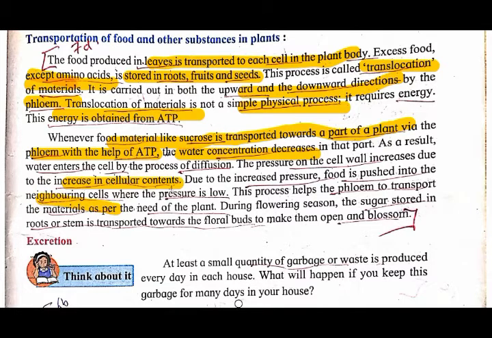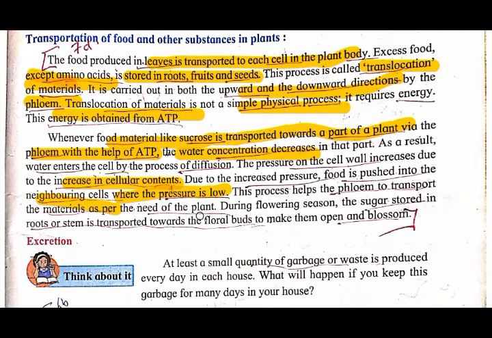Understood? So due to increased pressure, this food is pushed into the neighboring cell. Because the pressure on the cell wall increases due to the food of the phloem, the food is pushed into the neighboring cells. Whereas wherever the pressure is less, in that cell the food is pushed. Okay, so the process helps the phloem to transport the material as per the need of the plant. Means whatever food is required by the plant, according to that the food is transported.